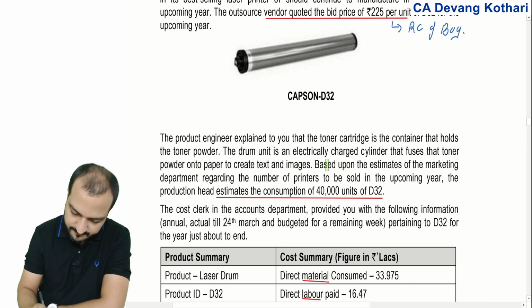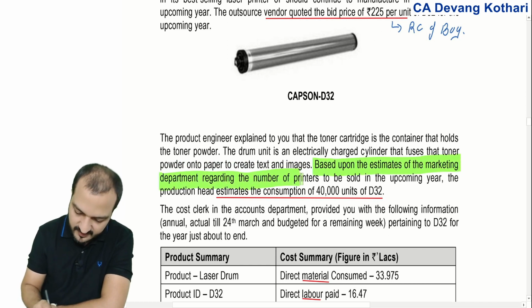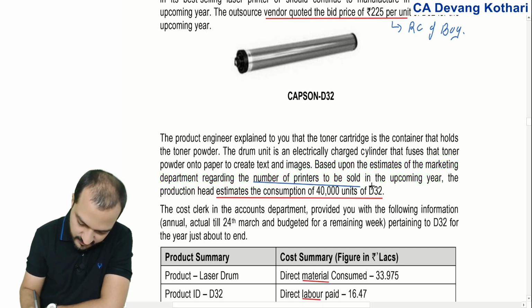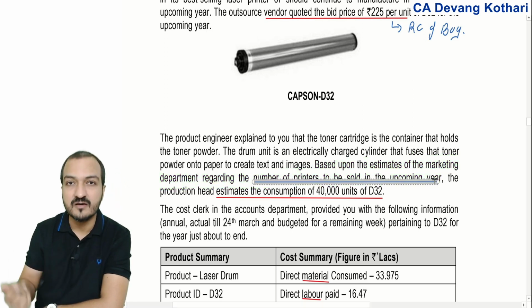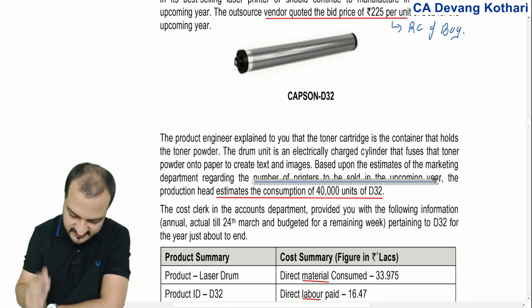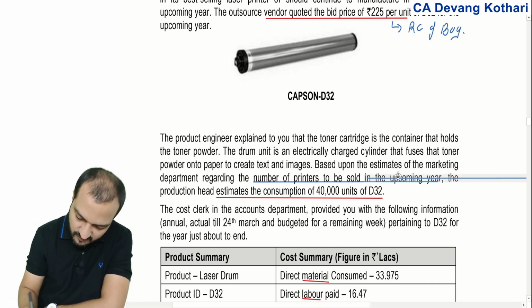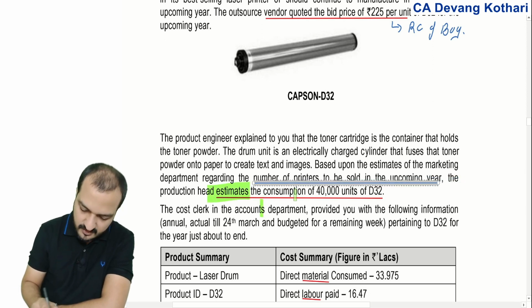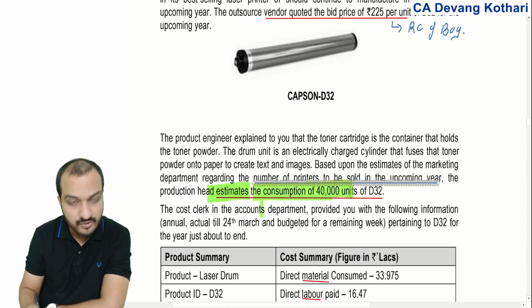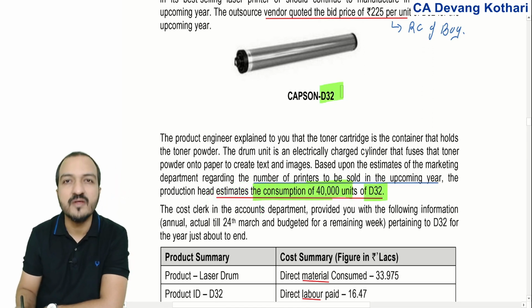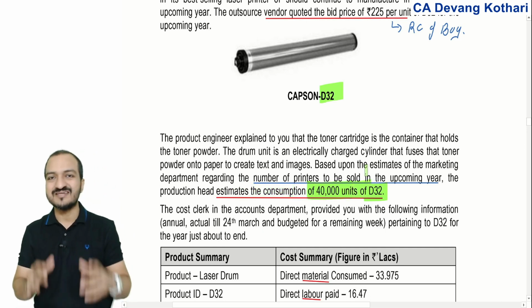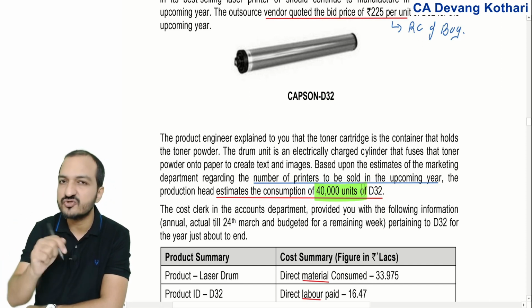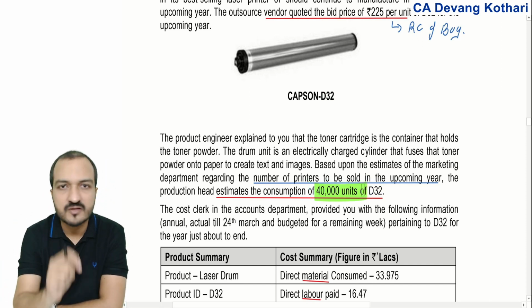So in short, they have explained you some kind of the designing part and engineering part, but frankly that's not useful. Based upon the estimates of marketing department regarding the number of printers to be sold in the upcoming year, you estimate that consumption of 40,000 units of D32 drum will be needed. So either you make 40,000 units of D32 or you outsource that 40,000 units of D32.